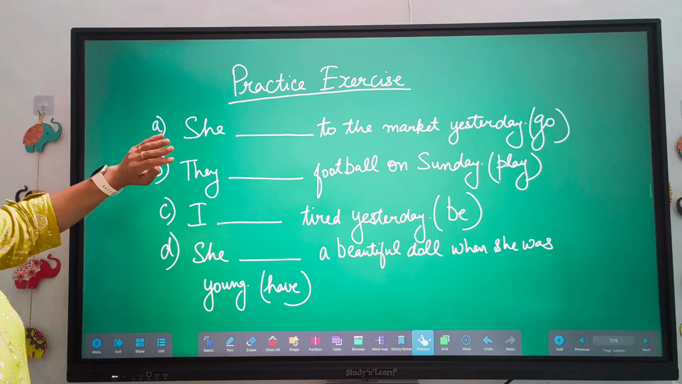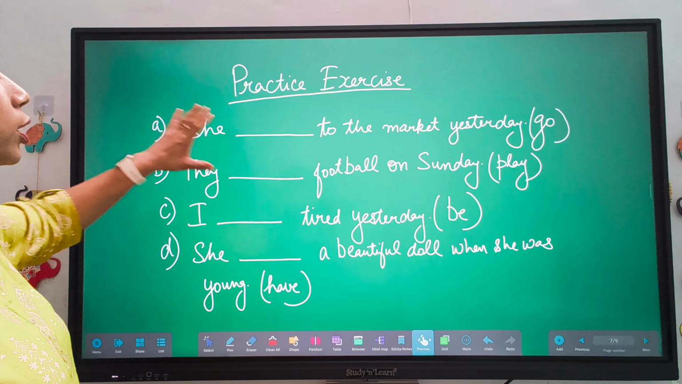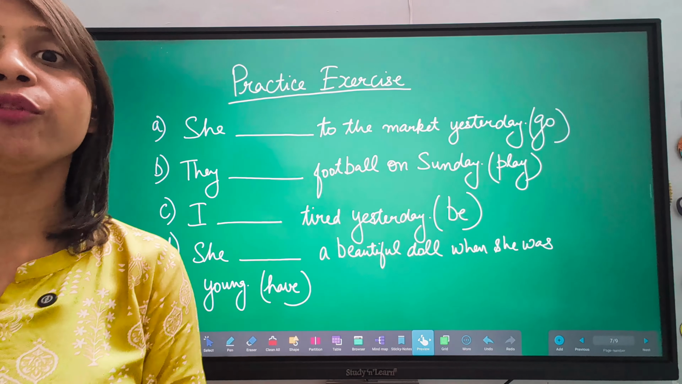Now she dashed to the market yesterday. We are talking about past. Yesterday is written, so what we will use here? We have to use second form of verb.